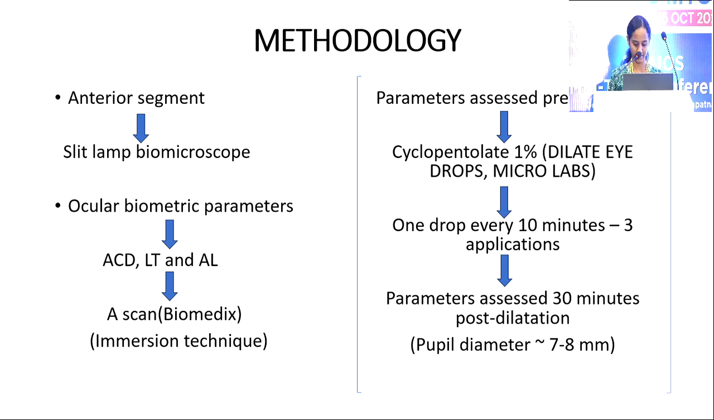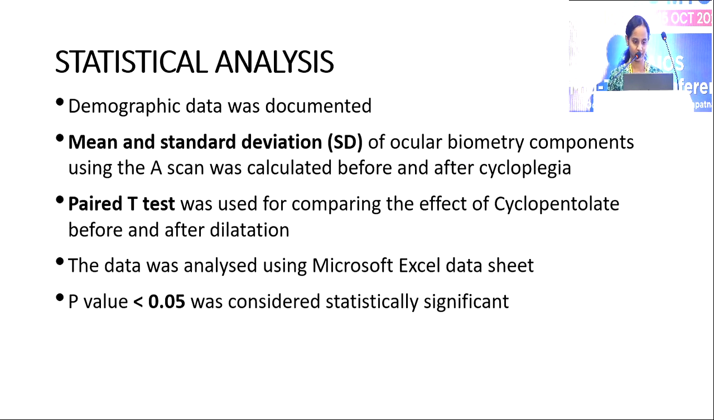the parameters were reassessed. Coming to statistical analysis, mean and standard deviation of the ocular biometric components were calculated before and after dilatation, and a paired t-test was used for comparing the effect of cyclopentolate before and after dilatation. The data was analyzed using a Microsoft Excel datasheet. A P-value less than 0.05 was considered statistically significant.